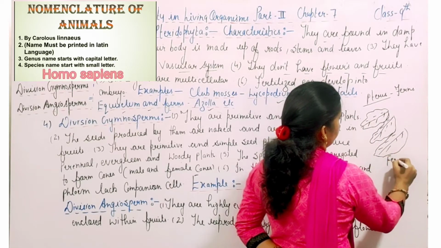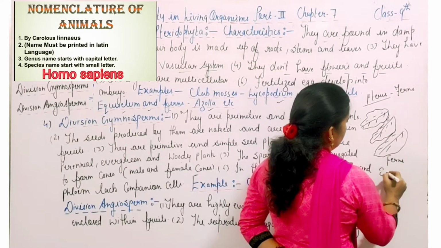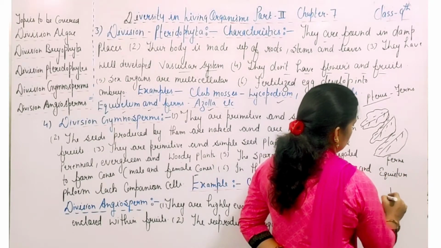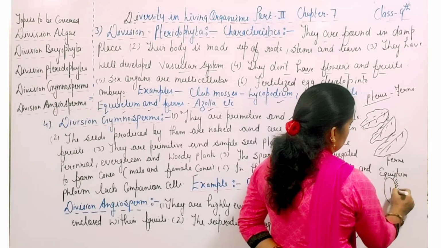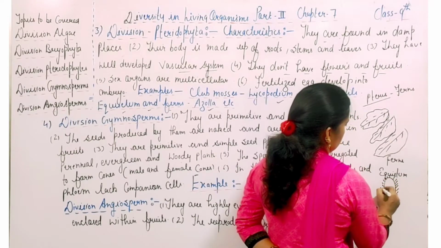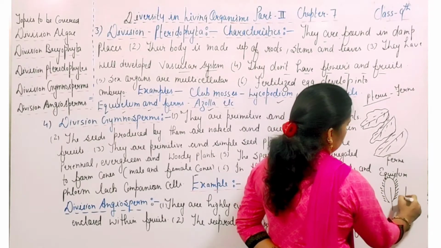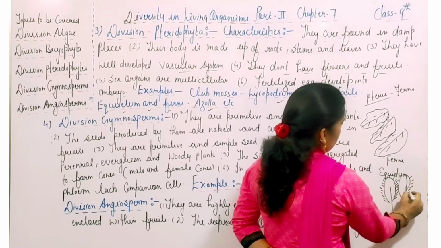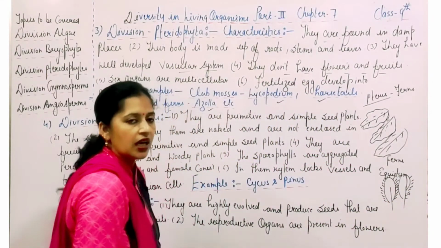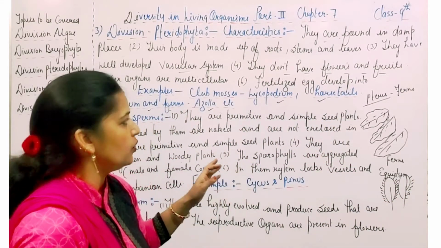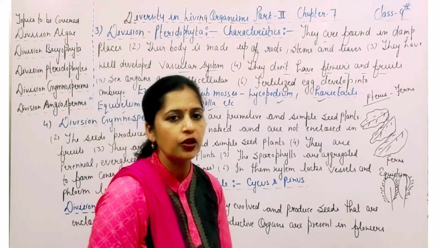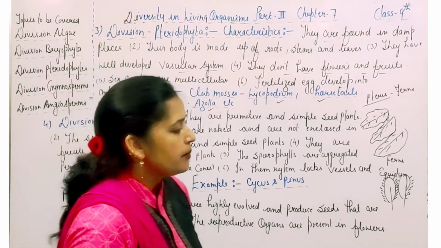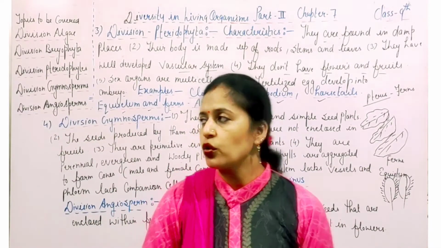These are the ferns. And this is the Equisetum. So these are the examples of the division Pteridophyta, that is club mosses, Lycopodium, and the horsetails, Equisetum, and ferns in case of the Azolla.